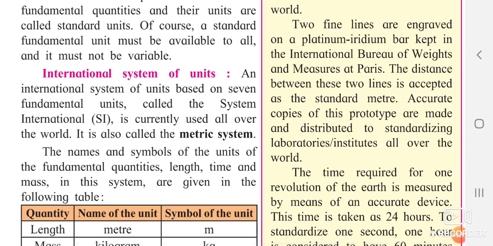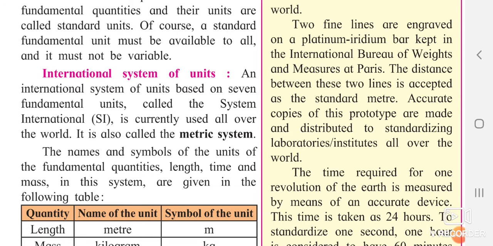Now what is the international system of units? An international system of units based on 7 fundamental units is called System International, SI unit. It is currently used all over the world, which is also called the metric system. I have told you just now, these standard units are not only mentioned over here. A few names are only for local purposes, and a few names are not recognized over here. Only these names are recognized all over the world. So they are said to be the international system of units, or System International, or metric system, which is identified by the whole world.